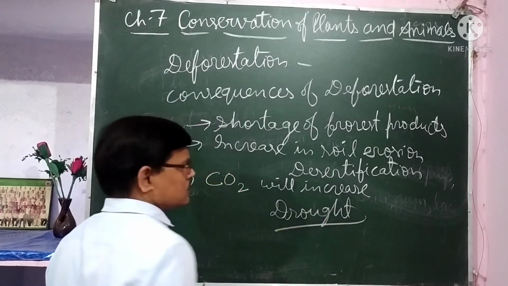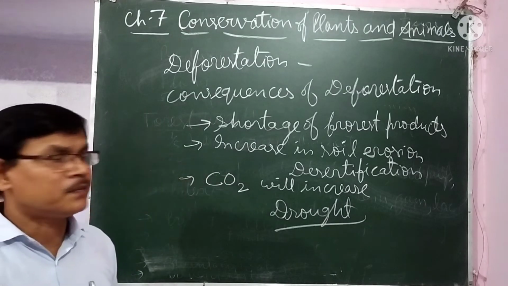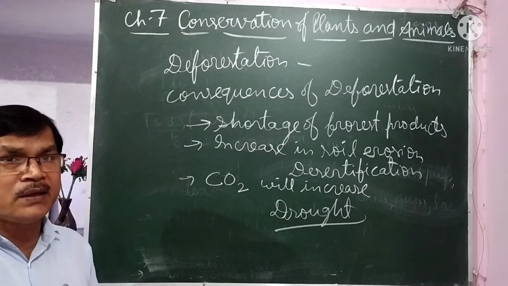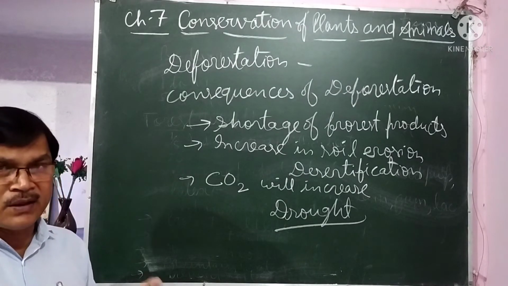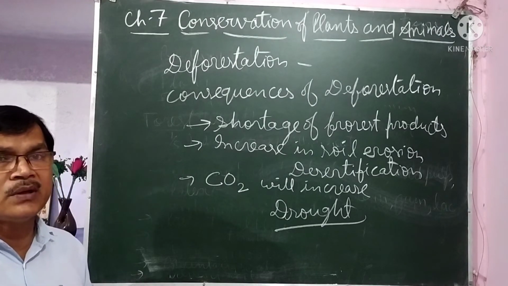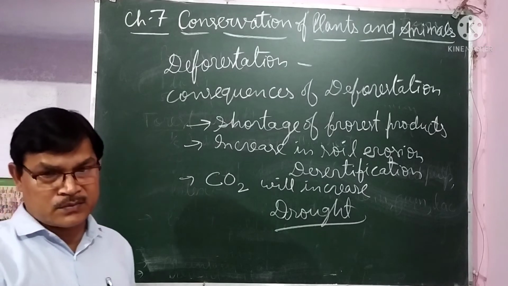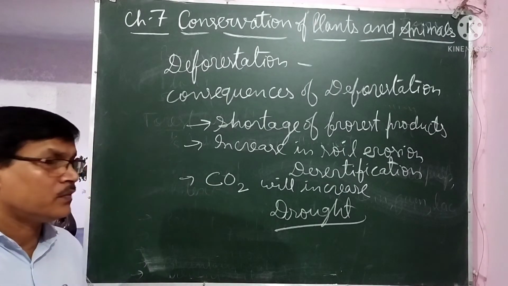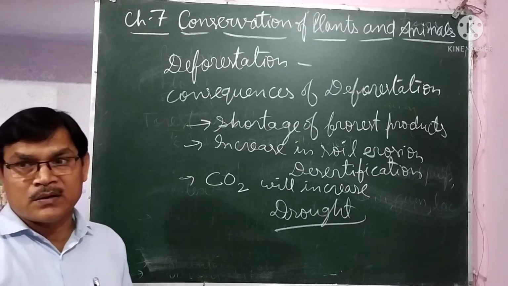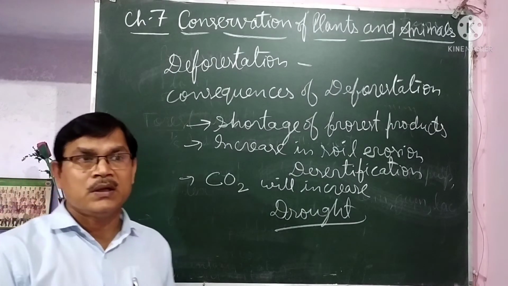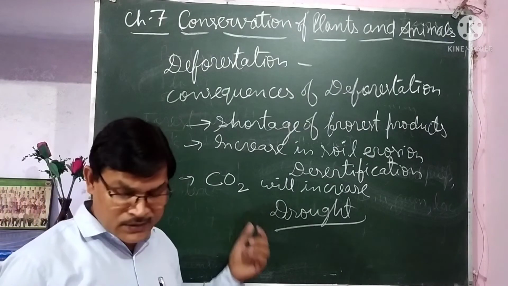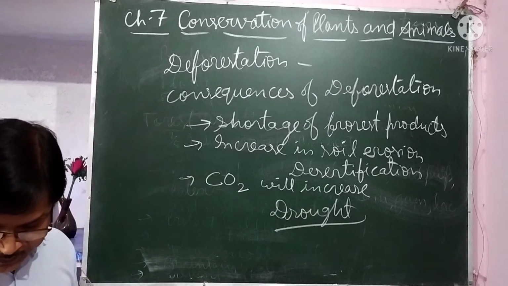Drought, सूखा जिसको कहते हैं, ठीक है. And whatever ice is there at the mountains, it may melt and come into the oceans and seas, and the oceans and seas may overflow, and nearby areas at the sea coast may be submerged. So that condition may be created.